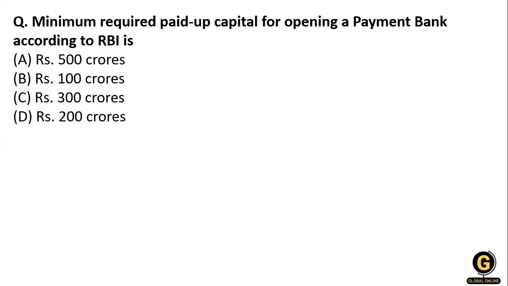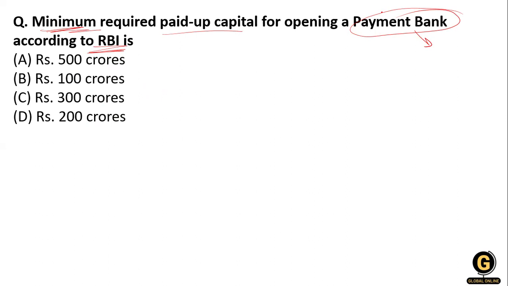Now the next question is the minimum required paid up capital for opening a payment bank according to the RBI. If a payment bank wants to open, how much minimum amount do they require? The options are 500 crores, 100 crores, 300 crores or 200 crores.